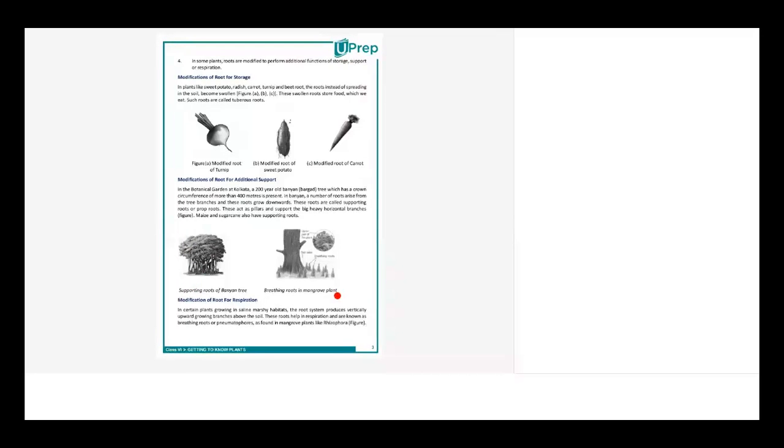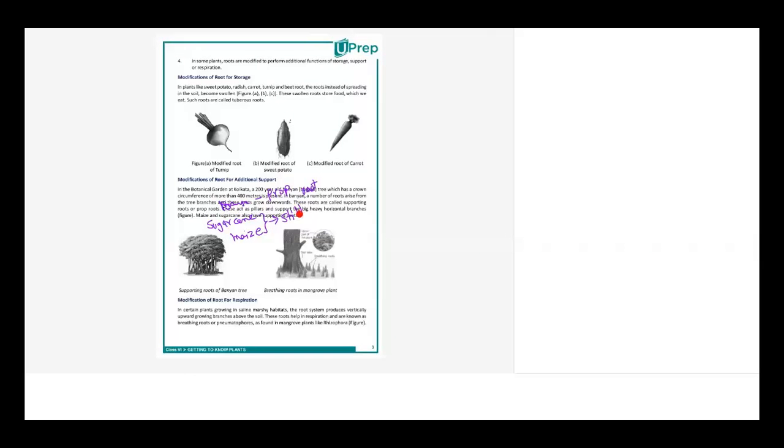Now there are also breathing roots. But first, apart from the banyan tree, even sugarcane has prop roots for support. They are stilt roots. They are kind of stilt roots, but they also have been modified for support, right? Even maize, if you see maize, will have supporting roots, right? So if I write, banyan will have prop roots, and sugarcane and maize will have stilt roots.